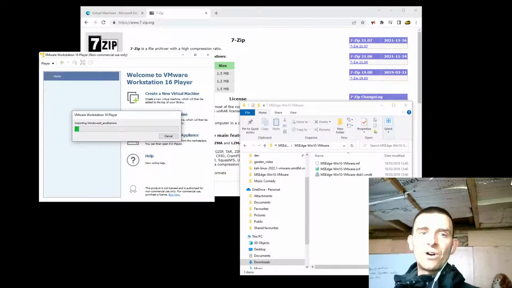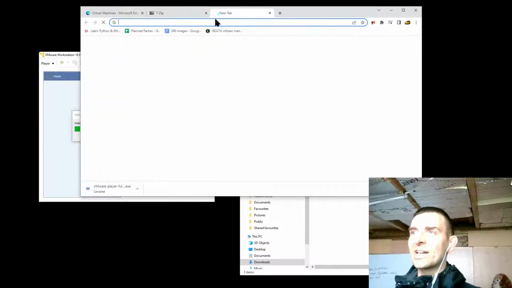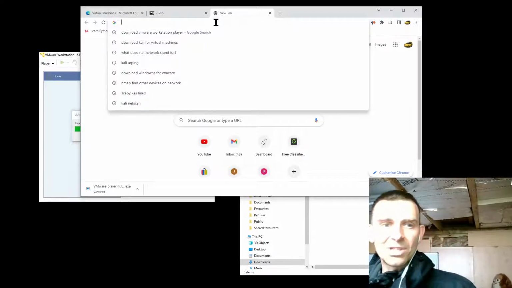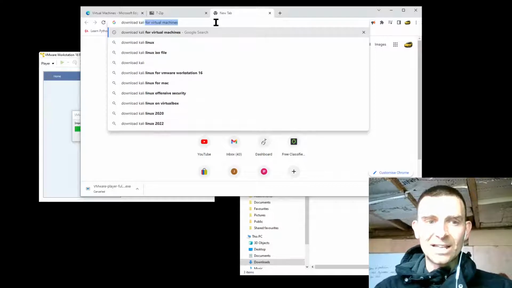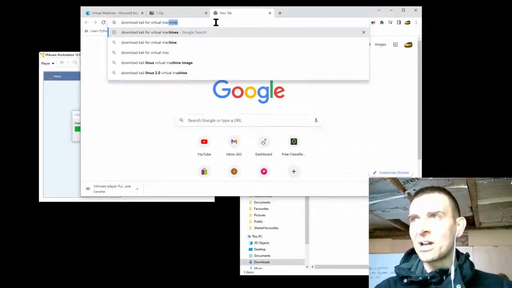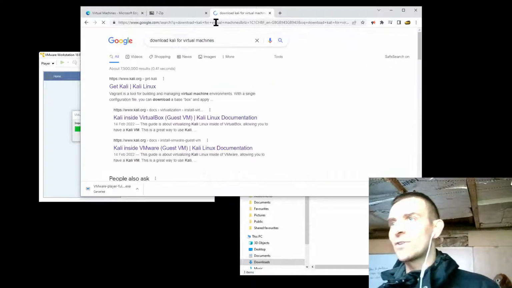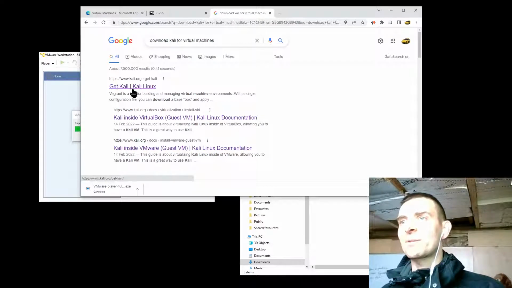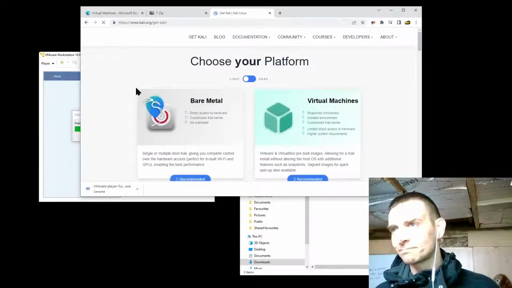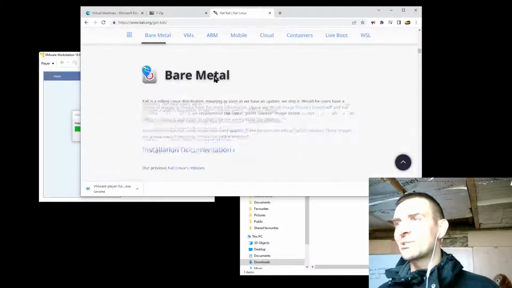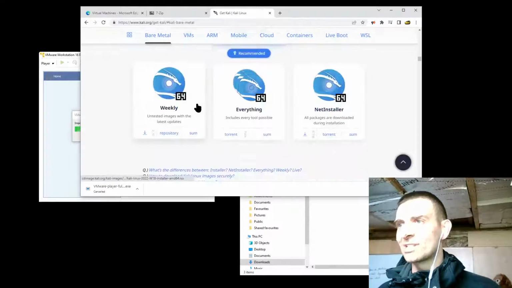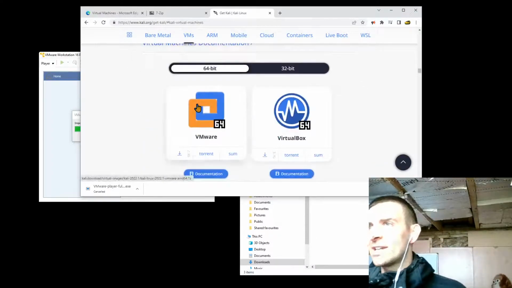So let's go and find and download Kali Linux now, because we're also going to be using that. So we're going to just search for download Kali for virtual machines. There we go, download Kali for virtual machines. You should see something here that says get Kali Linux. And then you're going to want to scroll all the way down. You'll see all of these boxes until you see, there it is, virtual machines.